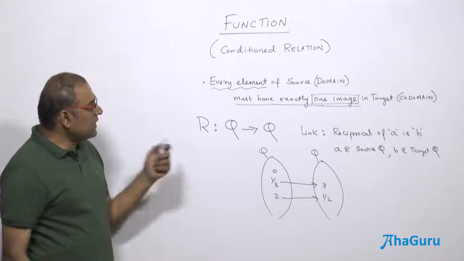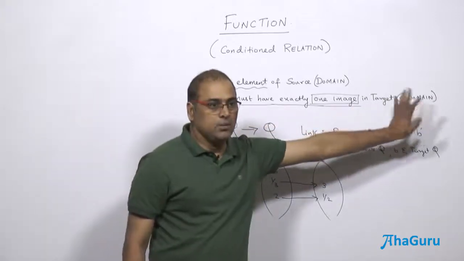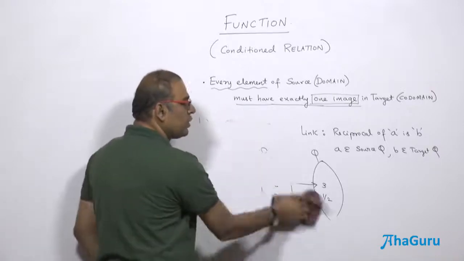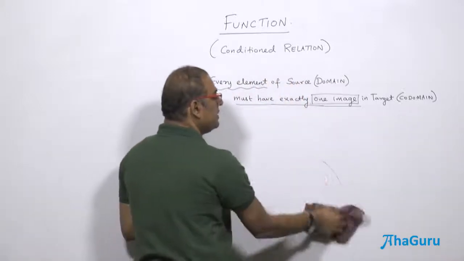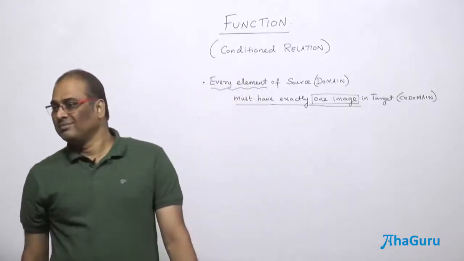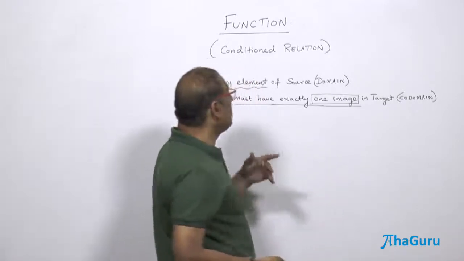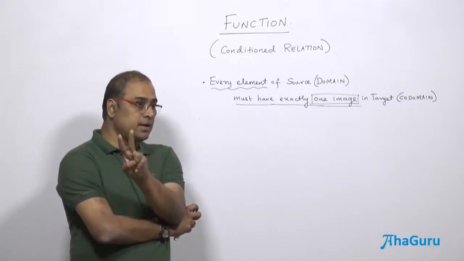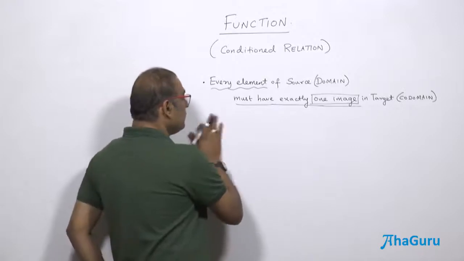Clear? So therefore the function means every element of source must have exactly one image in target. Then only it is function. It understands. So let me explain more. Therefore this reciprocal is not a function. Suppose I start with non-zero rational numbers, then it will be a function. Right? Why? Because there is no zero. That's why I say whenever we talk about a function or relation, there are three things important. One is source, other one is target, the third one is link. Understood?